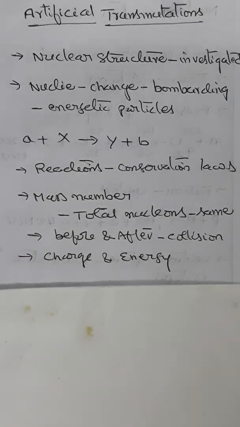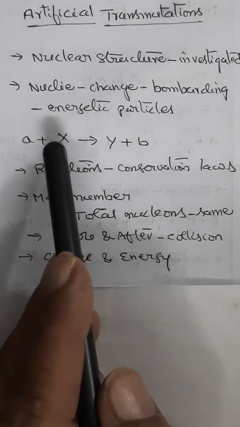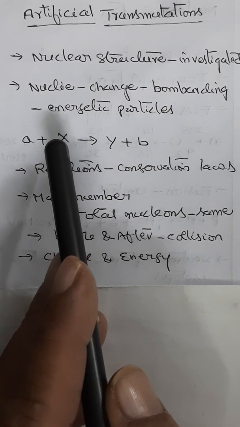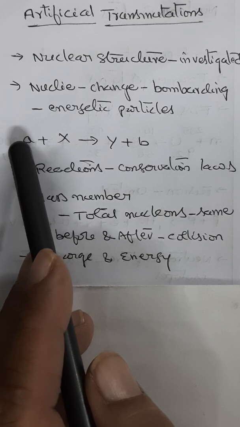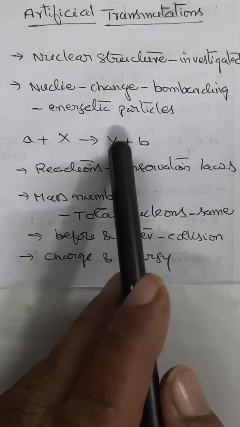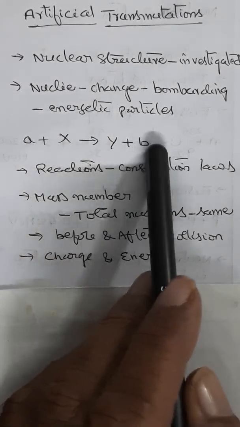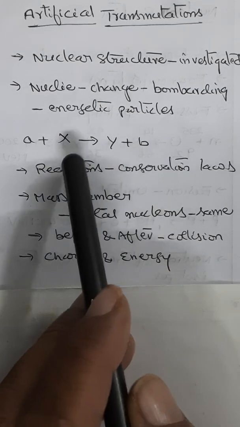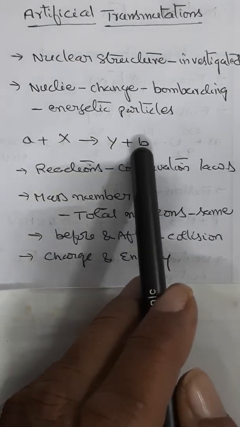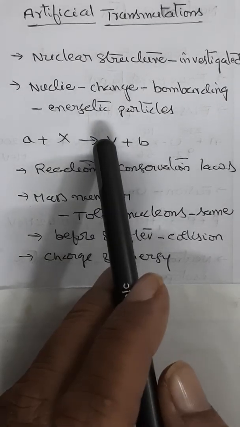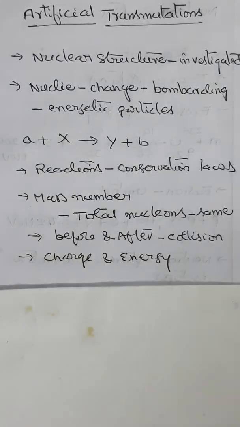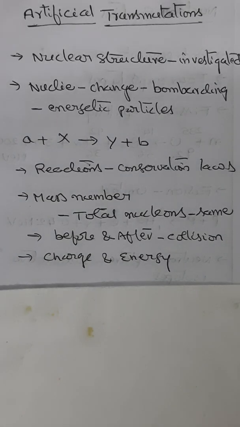For example, you bombard an initial nucleus X with a bombarding energetic particle A, and Y is the product nucleus with the release of another particle. Now X is the initial nucleus, Y is the product nucleus, and A, B are the bombarding particles. The typical bombarding particles might be protons, neutrons, deuterons, alpha particles, or any other ions.